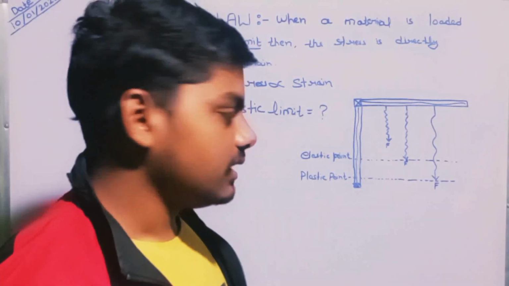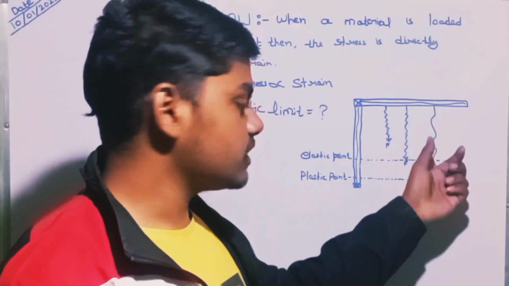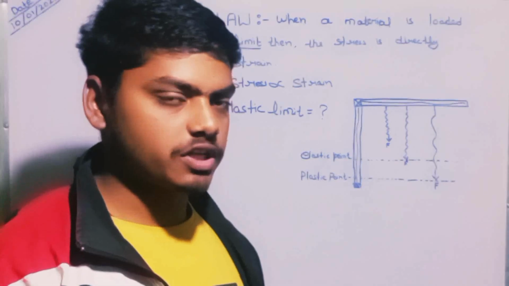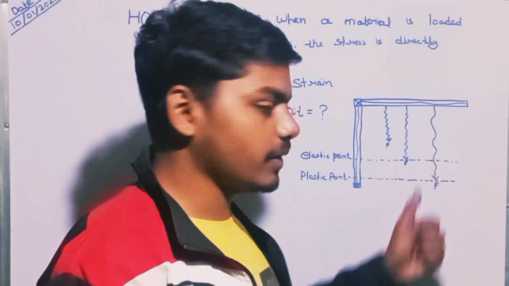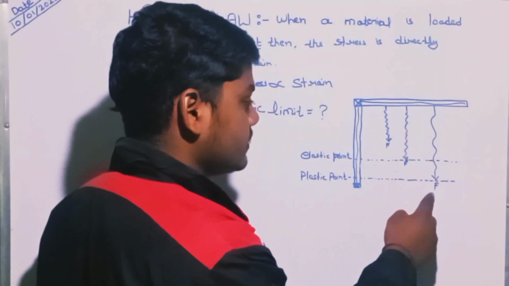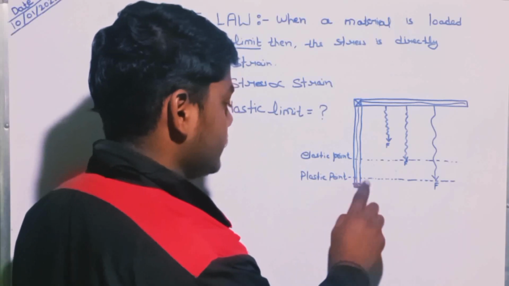After that, if we increase the load or the force on the spring, it is expanded. After expanding the spring with the extra force, the spring attains a plastic point.